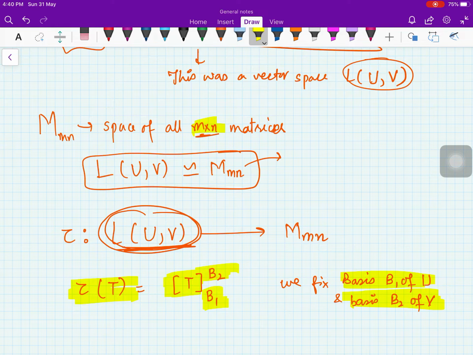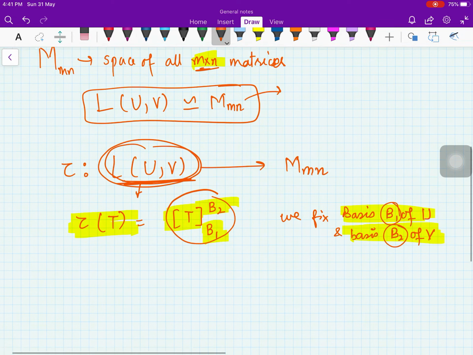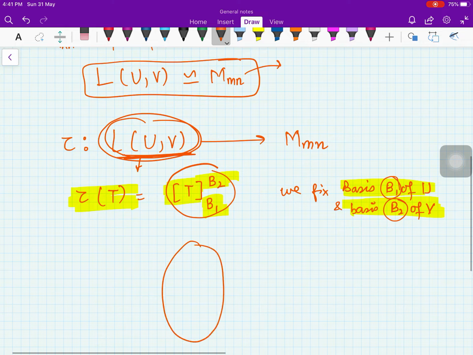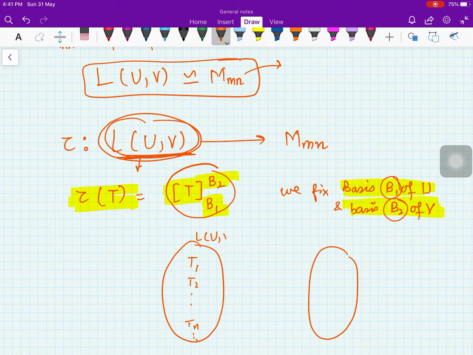It is important that you fix both B1 and B2 in the beginning, and then for every transformation you find this matrix. So you have a mapping. Here is the space of all the transformations T1, T2, Tn and so on, and here is the space of matrices. You take T1 and compute its matrix with respect to the bases B1 and B2.